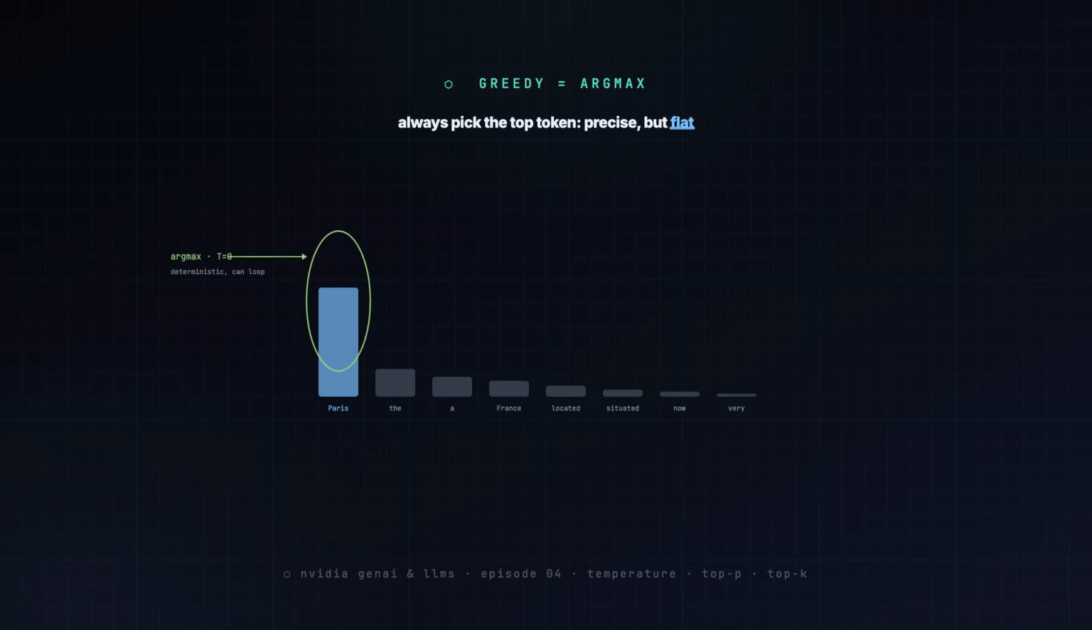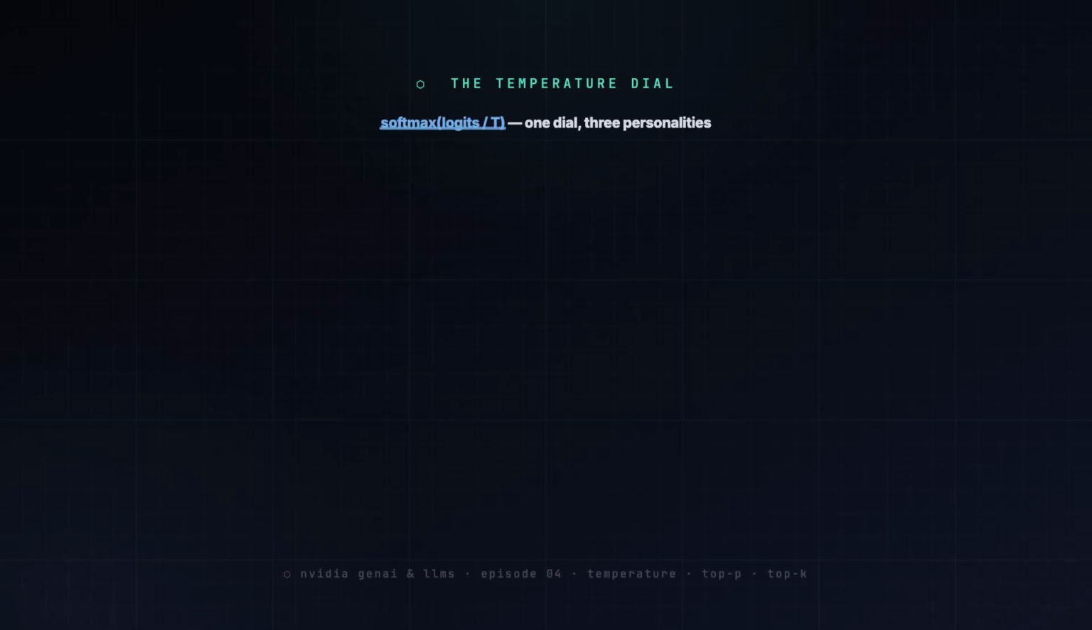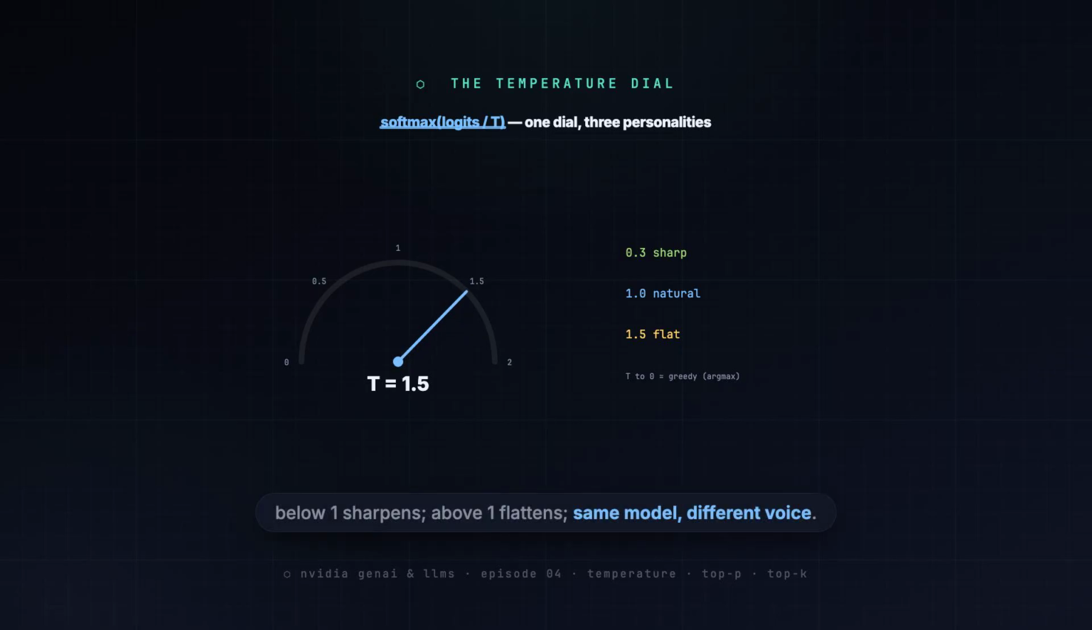So we add controlled randomness. The dial that controls it is temperature. Temperature reshapes the distribution before we sample. Below 1, it sharpens. The top token gets even more likely. The model plays it safe. Above 1, it flattens. Long shot tokens get a real chance. The model gets adventurous. At 0, it collapses back to greedy. Same model, completely different voice.